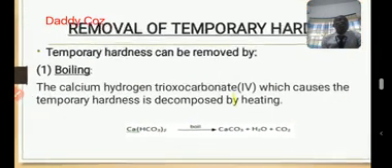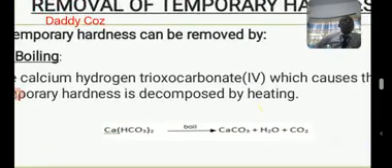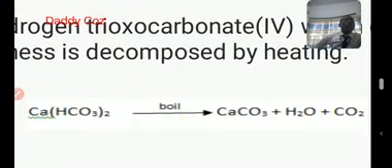Remember, this equation is very, very important. This thermal decomposition of calcium bicarbonate. Remember that you can be asked in WAEC or even in your exam in school to write the equation for removal of temporary hardness by boiling. You can be asked. In fact, it has been asked before. So this is what we are going to write down.